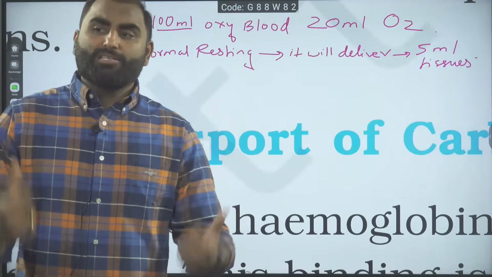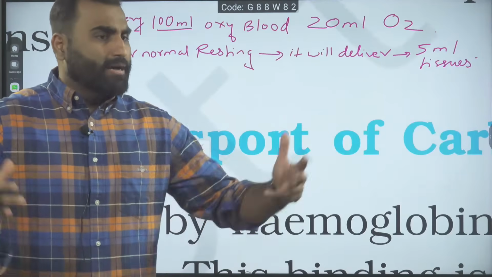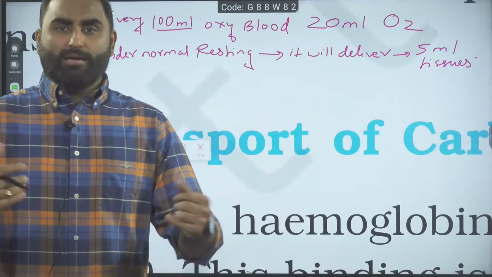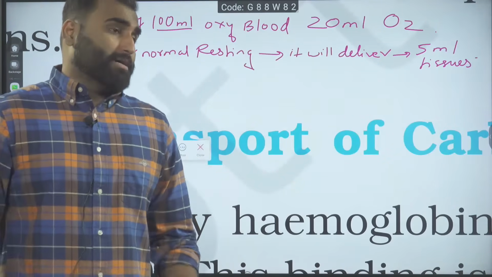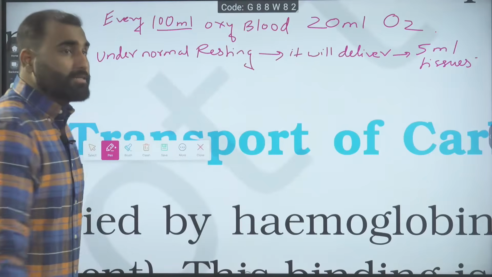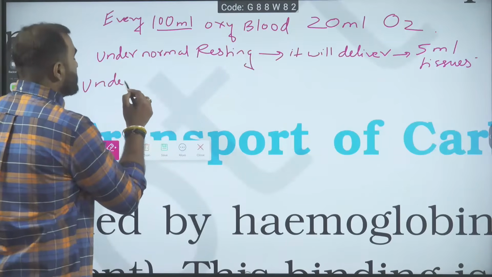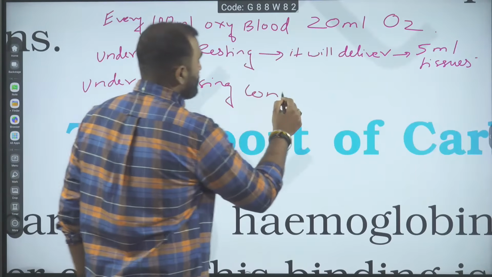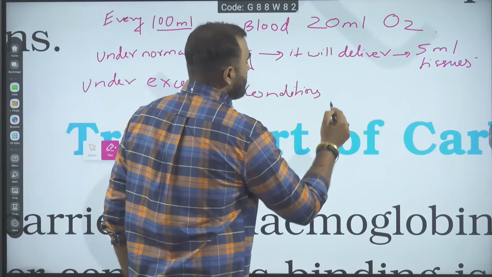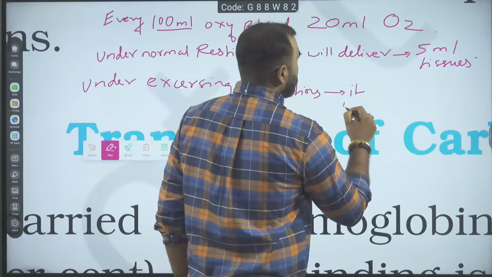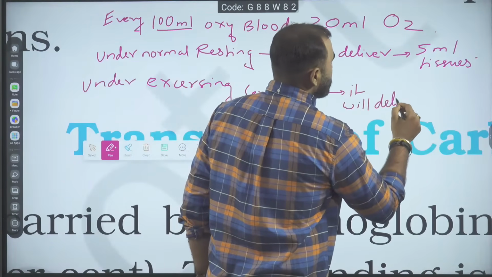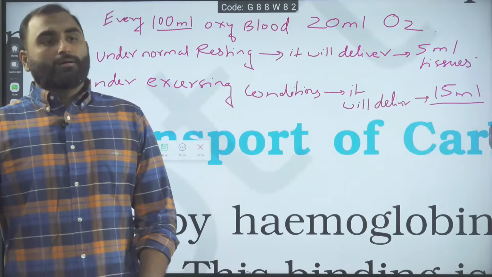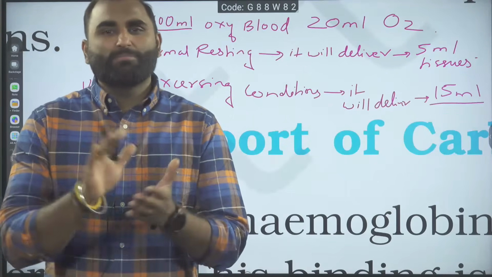Now let's say I am in the gym, I am exercising, I am running, I am cycling, I am teaching you, I am standing for the last 3 hours. So now my muscles are exercising, I need more oxygen. So under exercising condition, how much will it deliver? 15 ml. So just remember this.